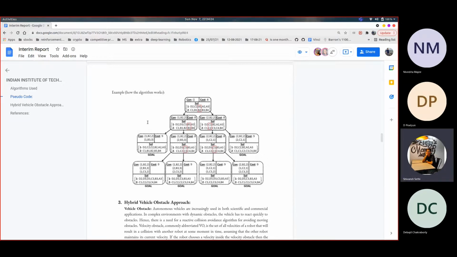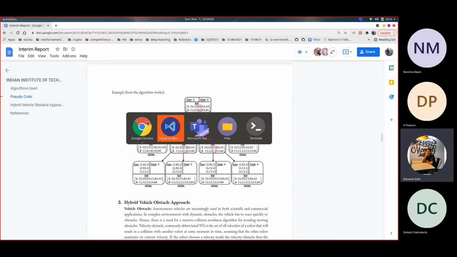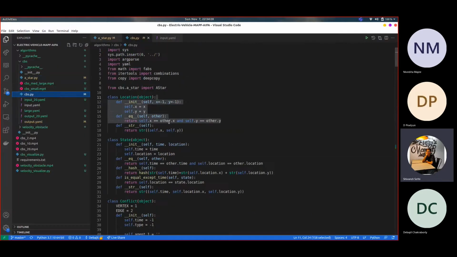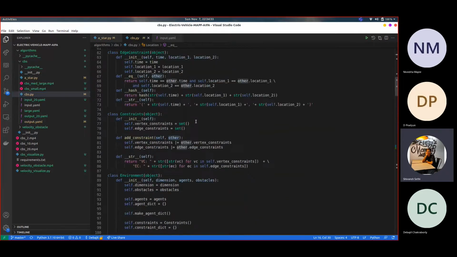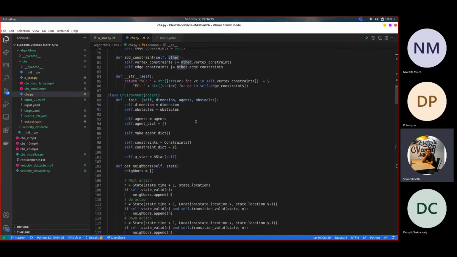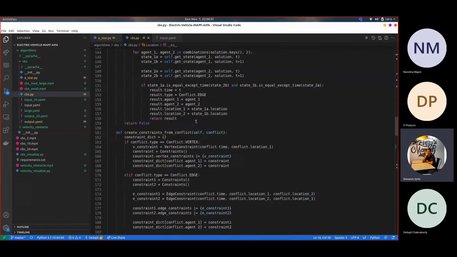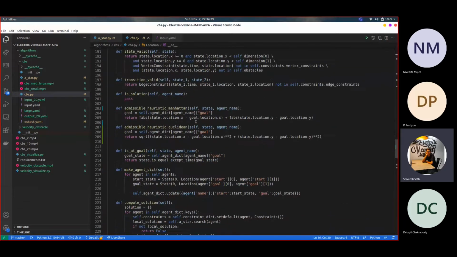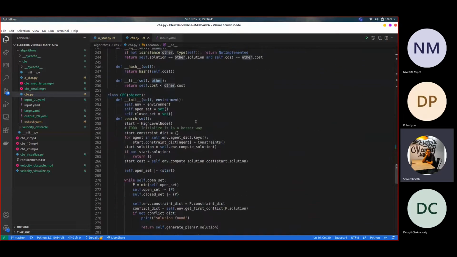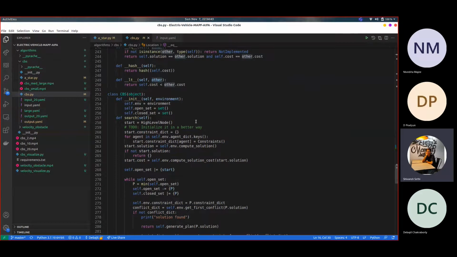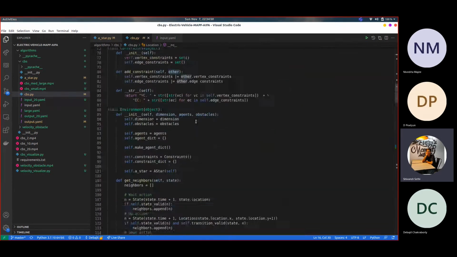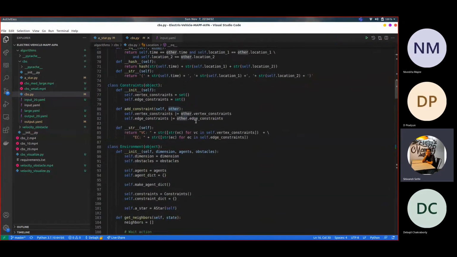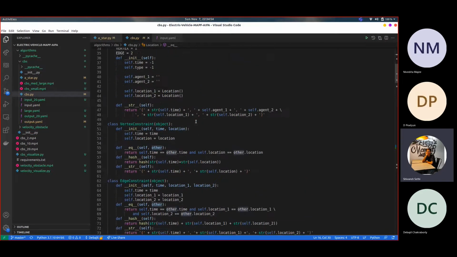Within the code for the same, we define an algorithm with dimension, agents, and obstacles, defining the environment that we work upon. We define the valid state and is goal that are representations of the valid states and the goal of our requirement. We define the conflict and constraint class to define the conflicts and constraints to work within an example. We define the get neighbor function to find the neighbors at a specific point that are valid from that specific point. We get the first conflict using the first conflict function.